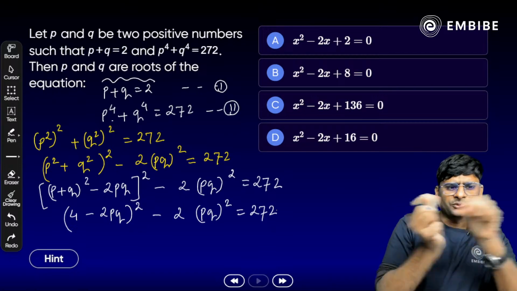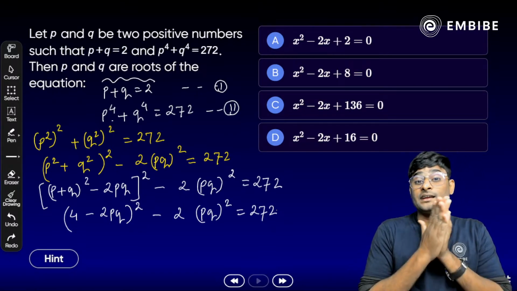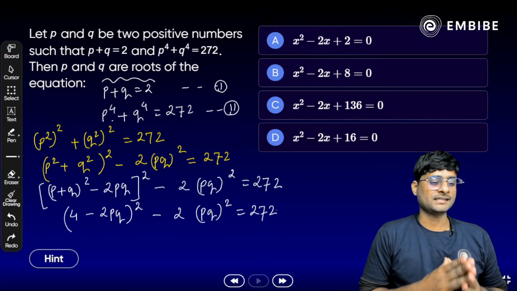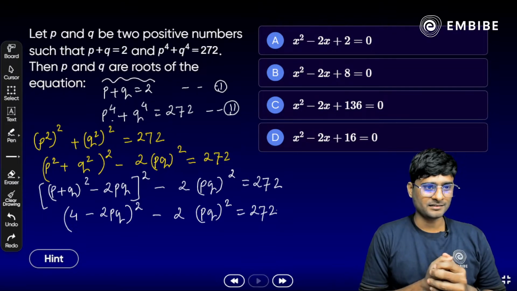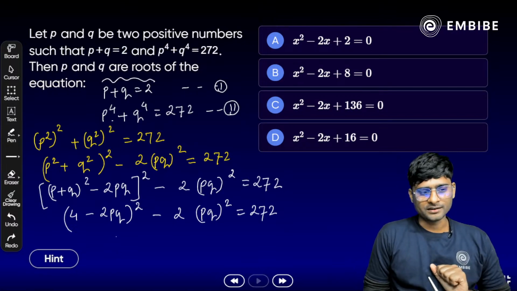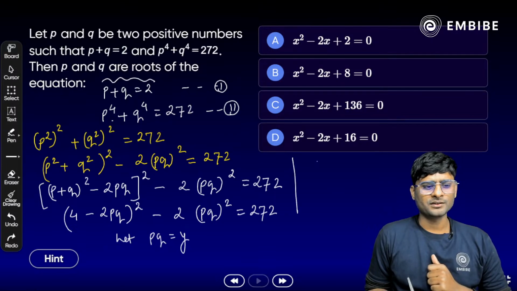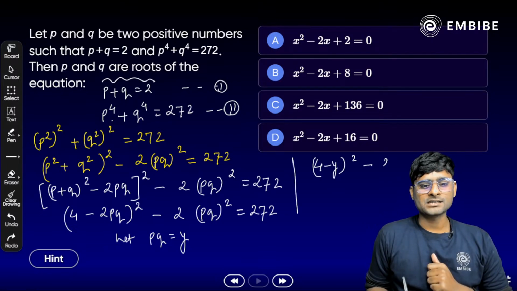आपको P इंटू Q को समझ में आ रहा है क्या करना है? Obviously, this is the quadratic in PQ. Yes, आपको प्रोडक्ट ऑफ रूट ही निकालना था ना. All right, now try to find it out. Product of roots here, अगर आपने थोड़ी देर के लिए PQ को कुछ suppose किया, let's say y here, so we have what, (4 minus y) whole square minus 2y square equal to 272.